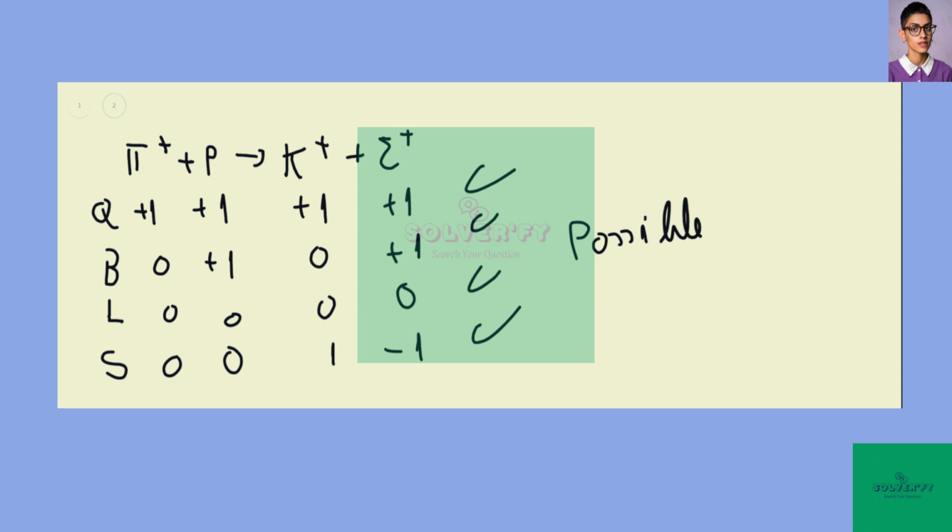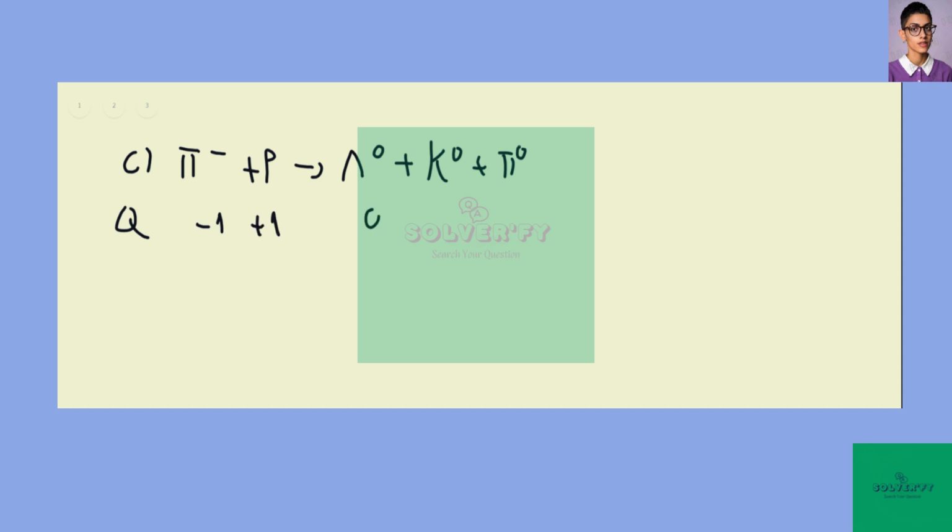Now for the third reaction, we have pi minus plus proton going to lambda 0 plus K0 plus pi 0. This reaction is also possible because it conserves everything. So let's see the charge. We have -1 plus 1, and here is 0, 0, 0, conserved.